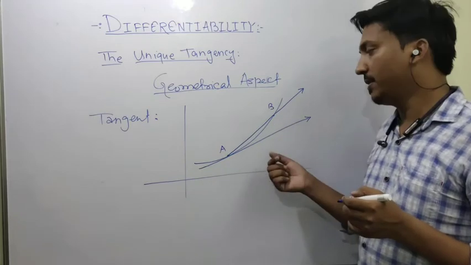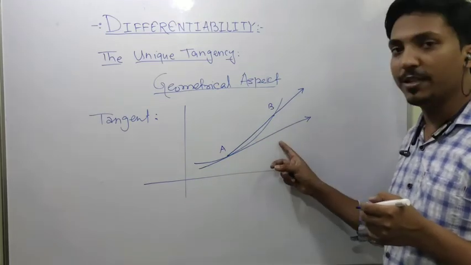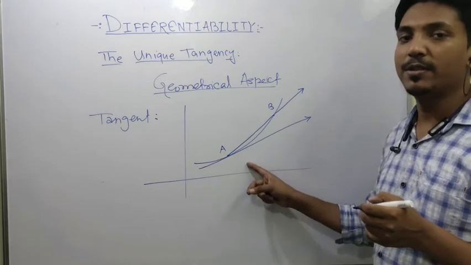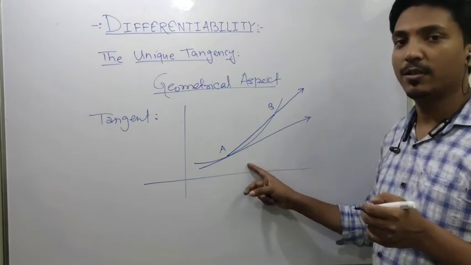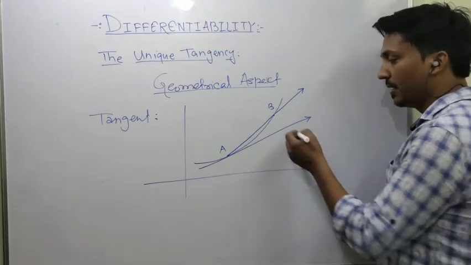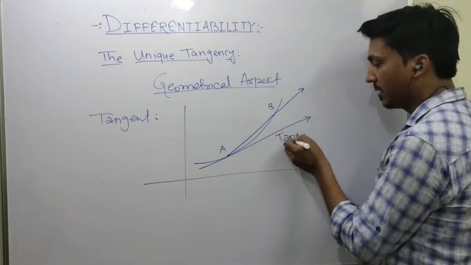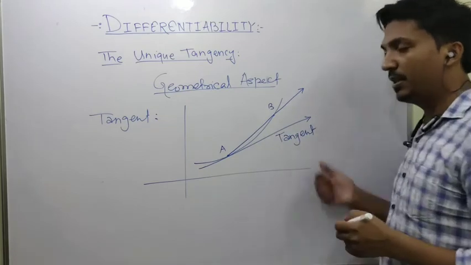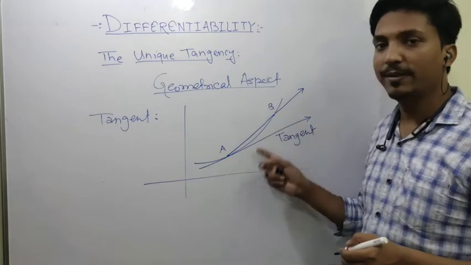So I can say that the tangent is the limiting case of secant.